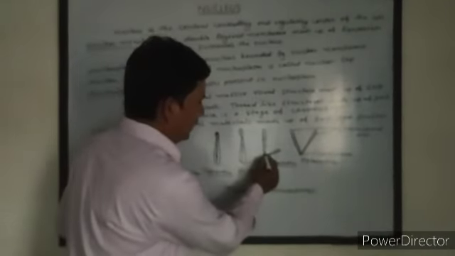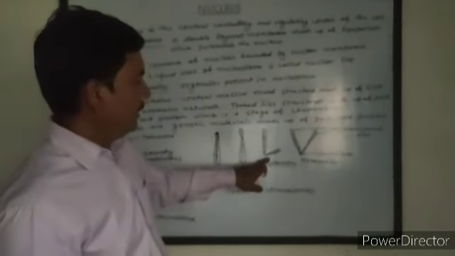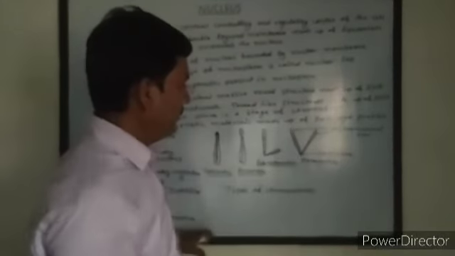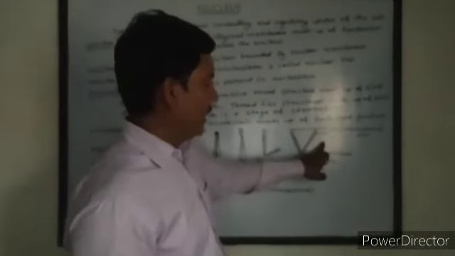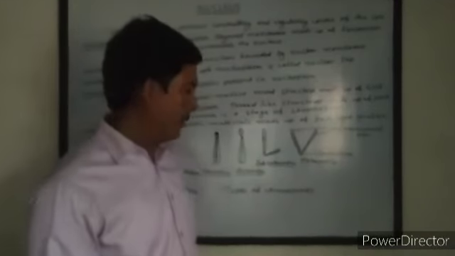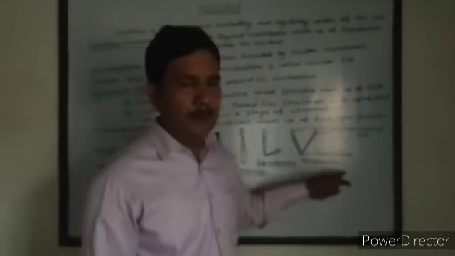Next is submetacentric, in which centromere is present near to the center, one arm is slightly longer than other, chromosomes appear as L-shaped or J-shaped. And next is metacentric. In metacentric, centromere is present at the center, both chromosomal arms are equal and chromosomes appear as V-shaped. In this way, there are four types of chromosome: telocentric, acrocentric, submetacentric, and metacentric.